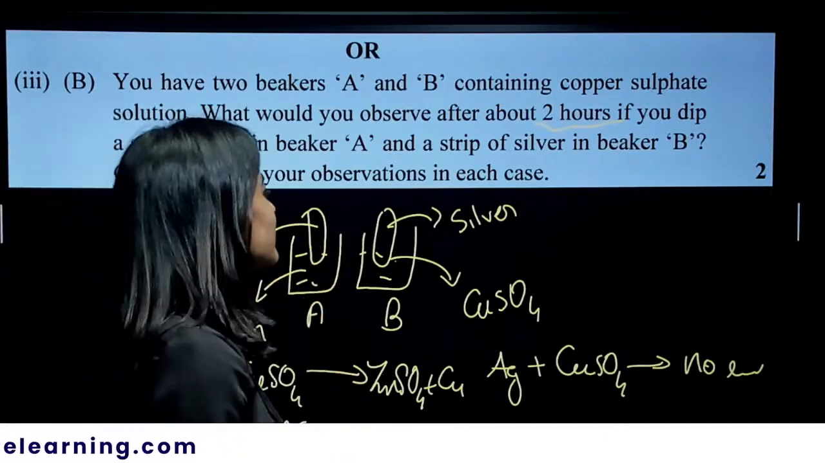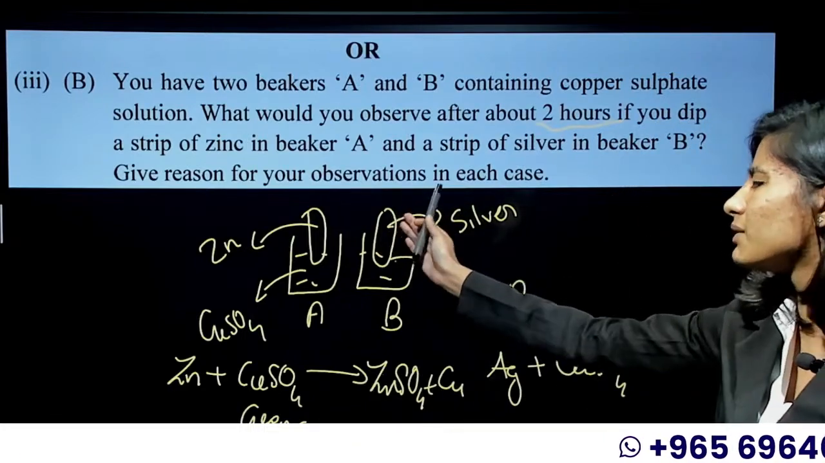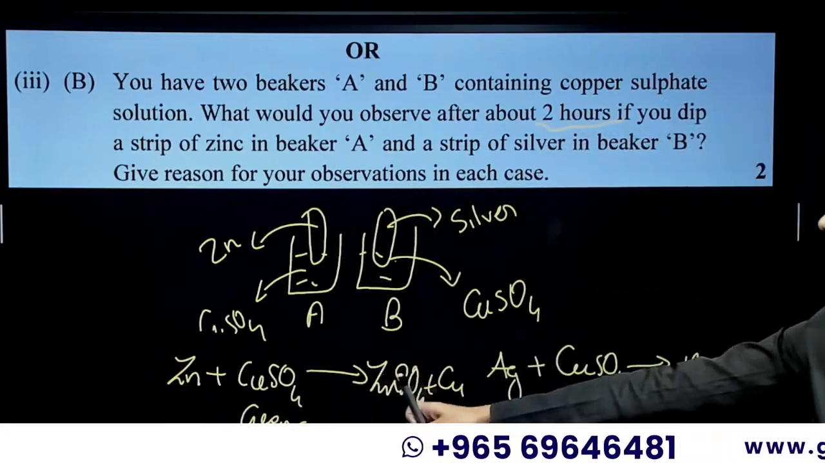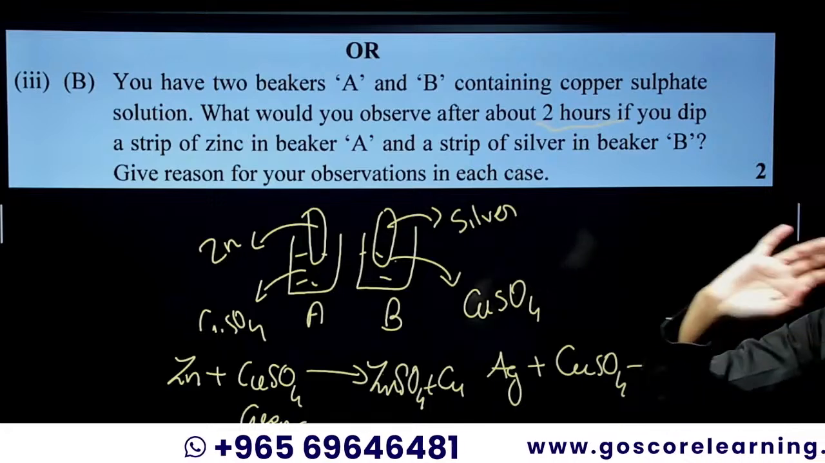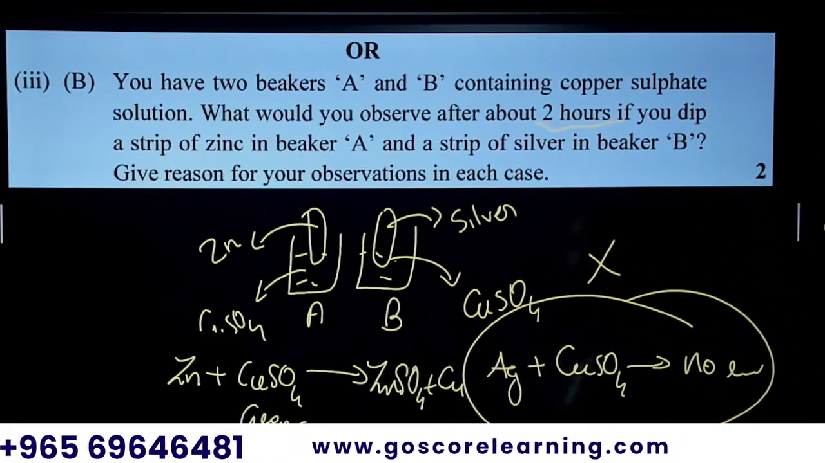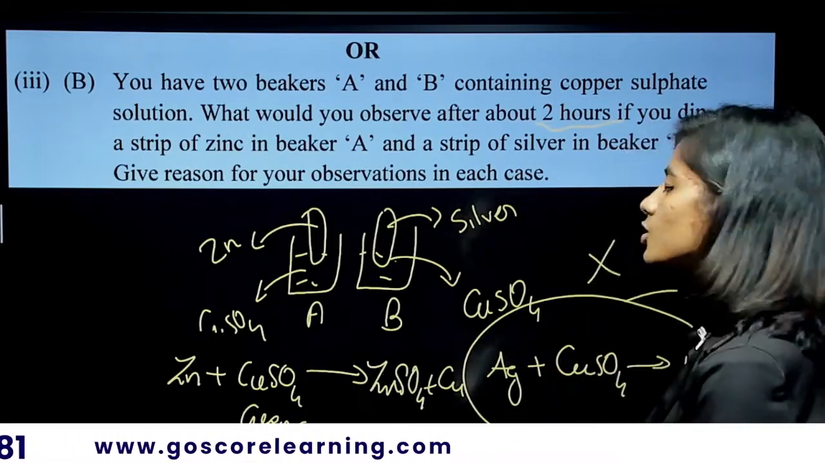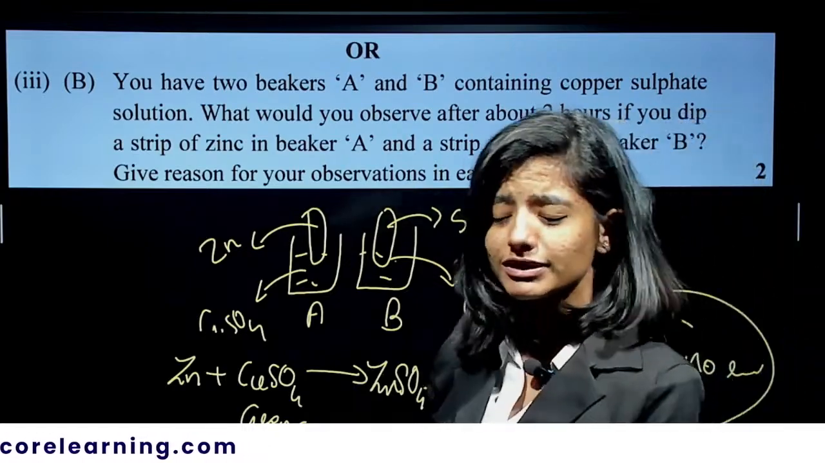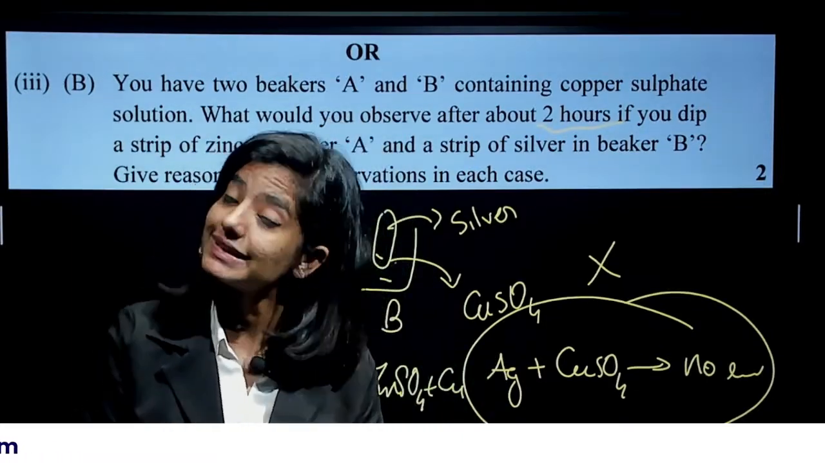So that's about this 2 mark question. You don't have to draw the beaker and everything, just the reaction. Mention that the blue color turns into a colorless solution, and it's a displacement reaction, whereas here there is no displacement reaction just because silver is less reactive than copper. That's it. So that's about the question paper 2024 set 1. We'll discuss set 2 in the upcoming session.